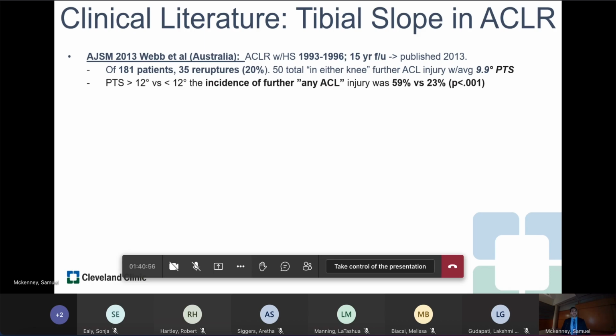In 2013, a study out of Australia reported on the outcomes of 15-year follow-up of ACL hamstrings. In their 200 patients or so, they had a 20% re-rupture rate. They also reported on 50 anytime ACLs, which were re-ruptures either in the ipsilateral knee or a contralateral primary ACL. When looking at those patients with a tibial slope greater than 12 degrees, they suggested there's an increased incidence of further anytime ACL injury of 59% versus 23%.